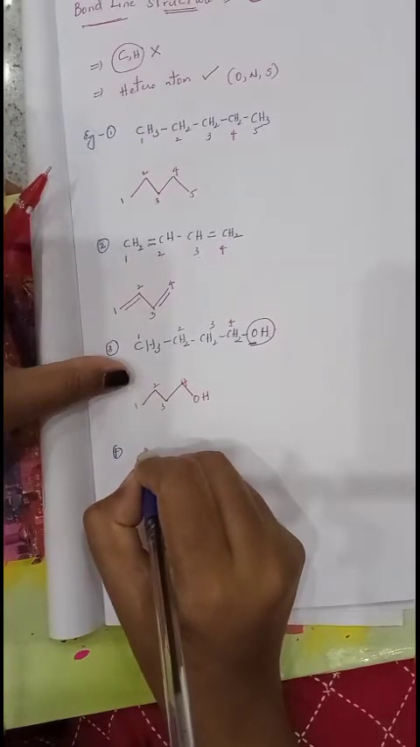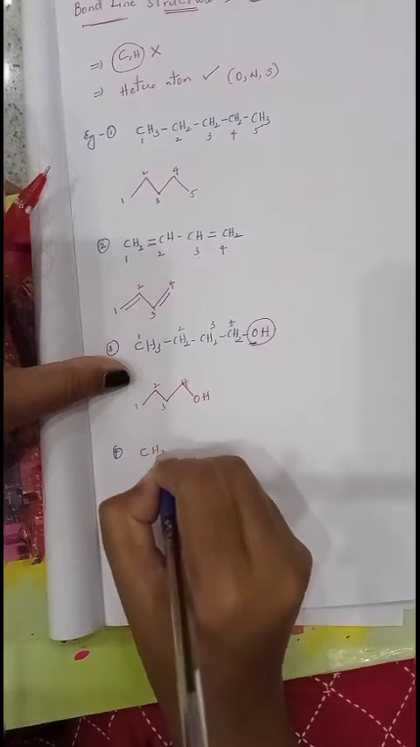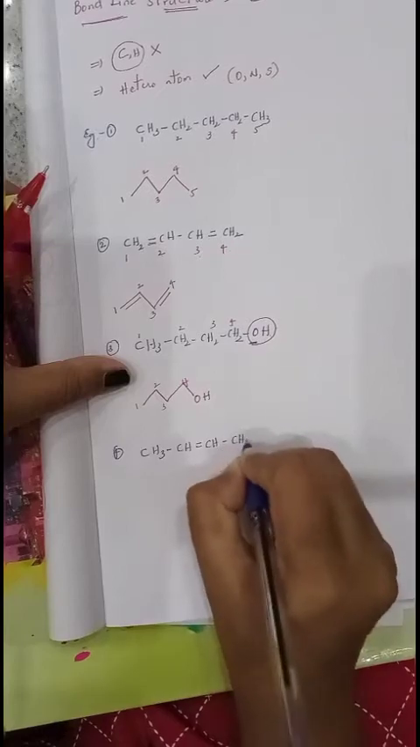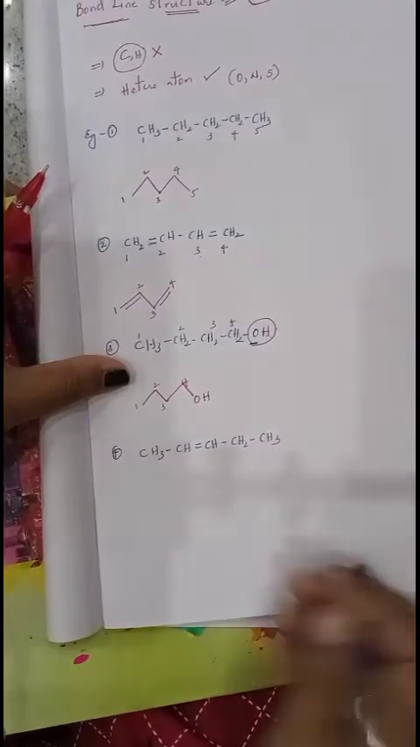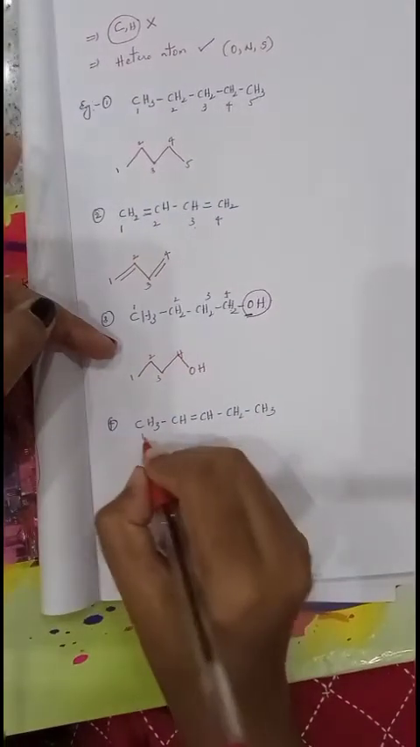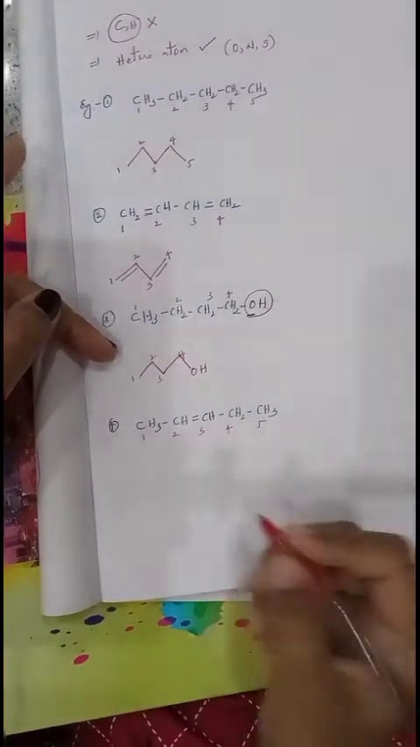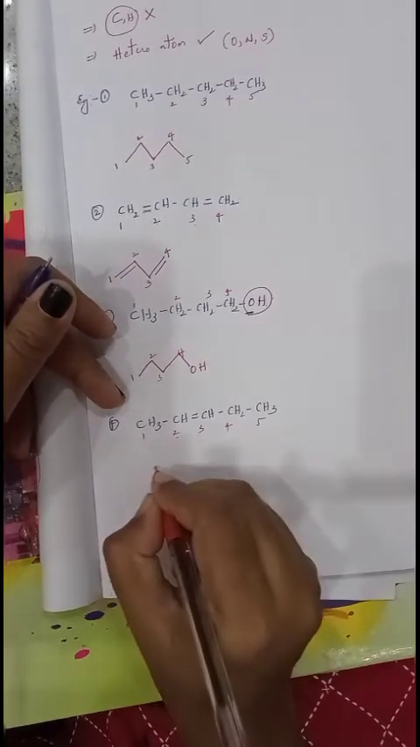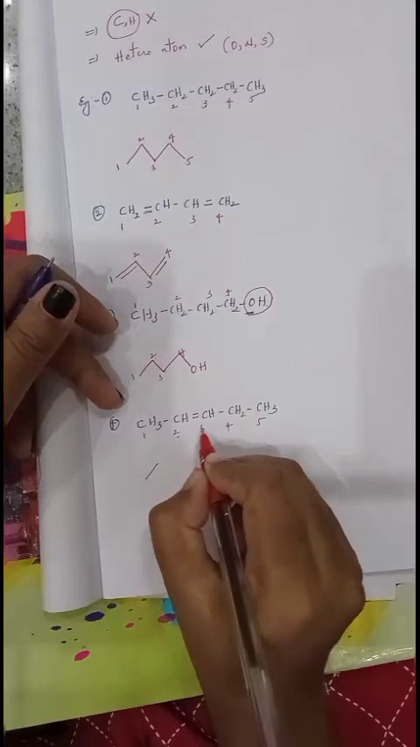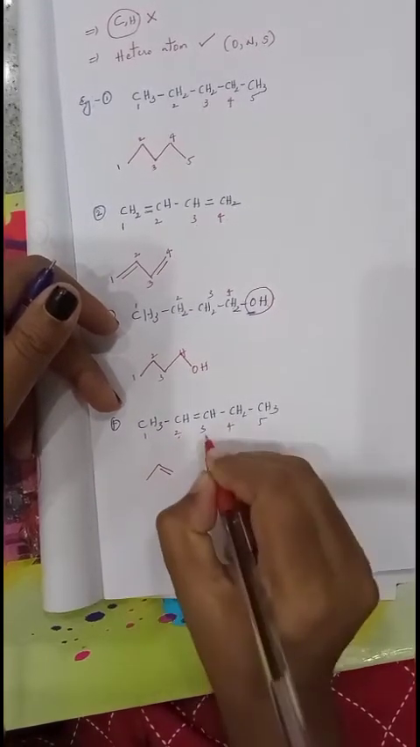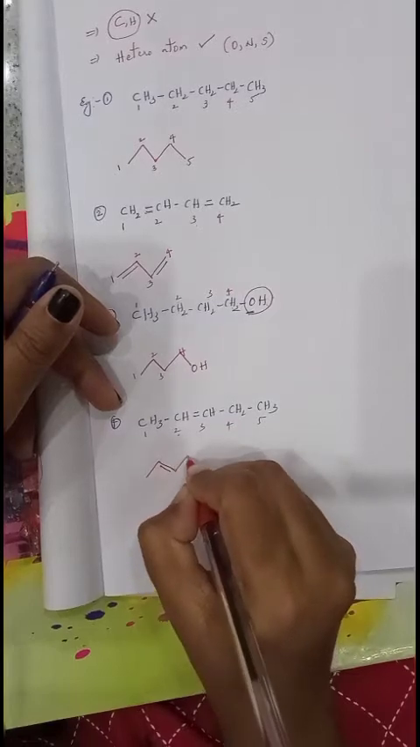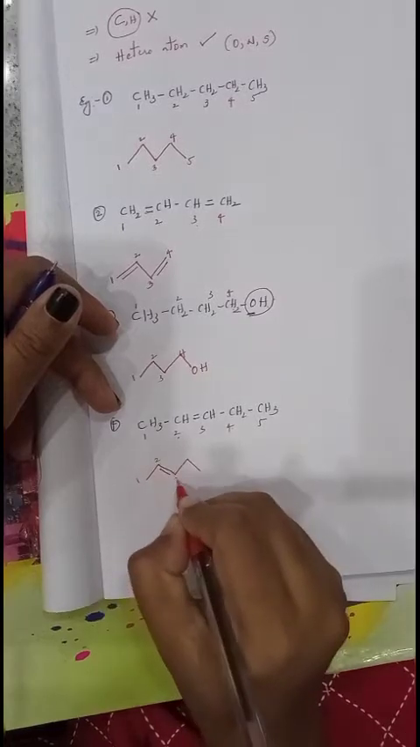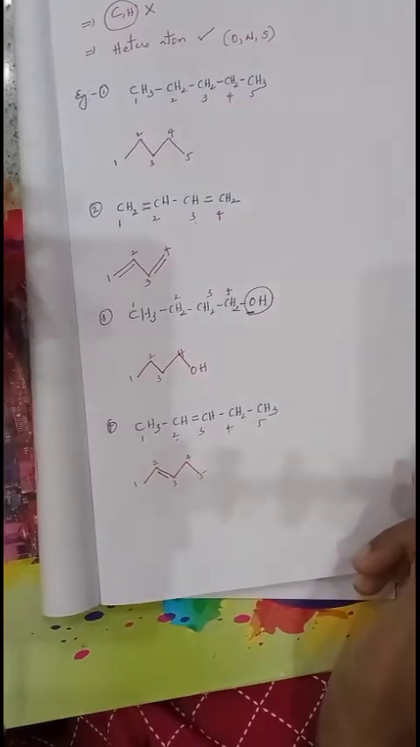That is CH3, CH2, OH, otherwise CH3, CH double bond CH, CH2, CH3. Give numbering first: 1, 2, 3, 4, 5. Write with the bonds. Between the first and second carbon, single bond, write with a single line. Between the second and third carbon, double bond, write with a double line. Between the third and fourth carbon, single bond, single line. Between the fourth and fifth carbon, single bond, single line. 1, 2, 3, 4, 5. Like this we will represent.